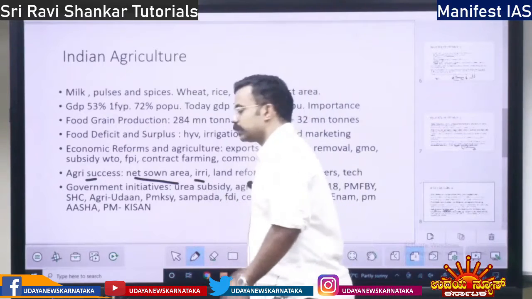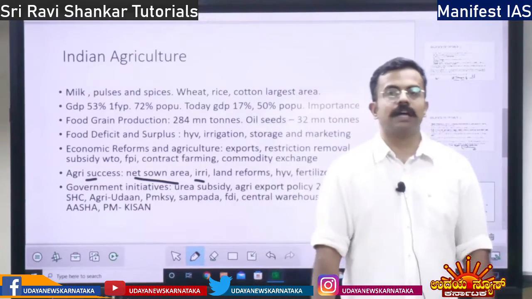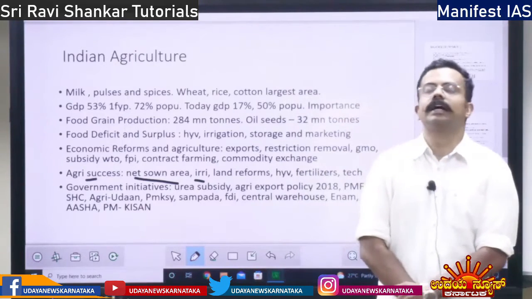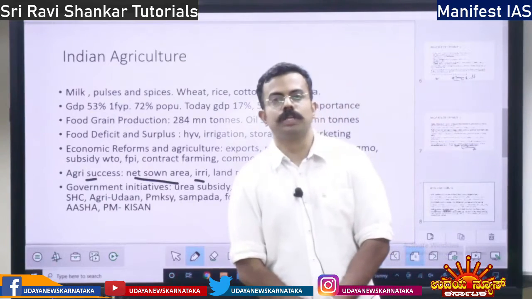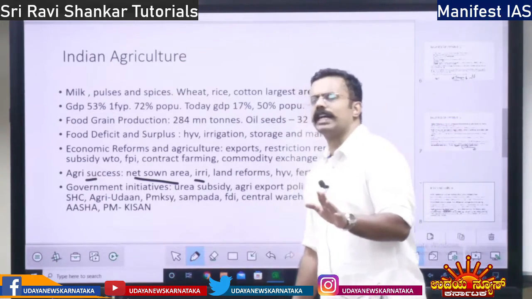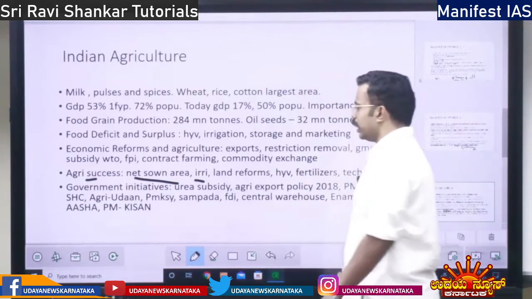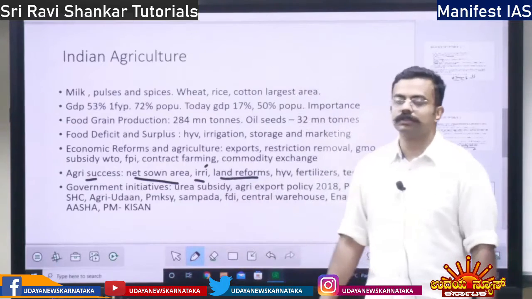Irrigation has increased. Earlier, Indian agriculture was largely dependent on monsoon. Now it is much less, it is still dependent, but not to the extent of earlier times. So irrigation has increased.